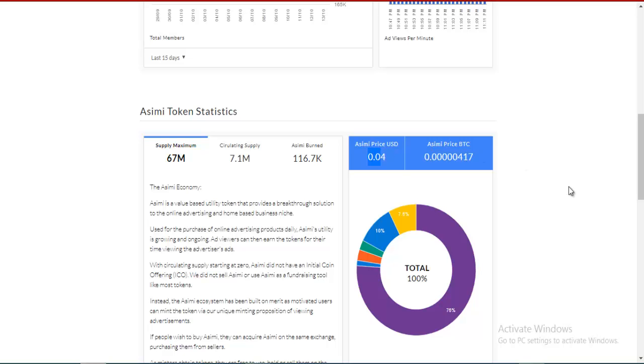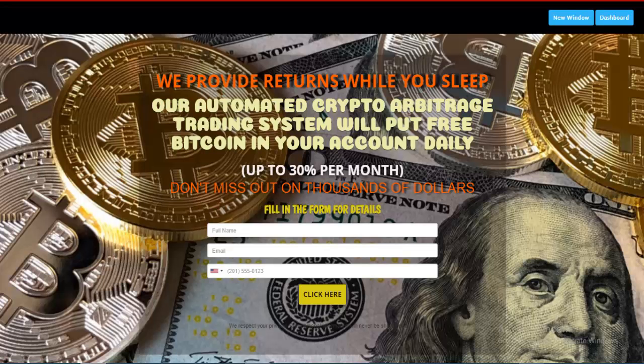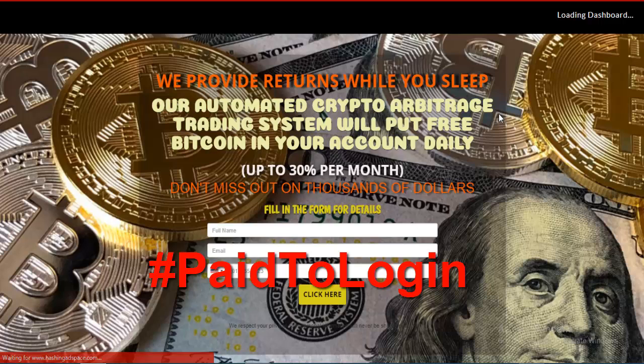So anyways, in this video, as I said, we are going to be talking about the updates that are happening with Ashinga Space. When you log in, this is still ongoing: you get paid for viewing this 15 second ad every time you log in, and then you get paid at the end of the day. So this is the login stake, where you basically set it up and then you get a portion of the 860 something ASIMI tokens that are distributed per day to everyone who has a part of a stake in the login stake.